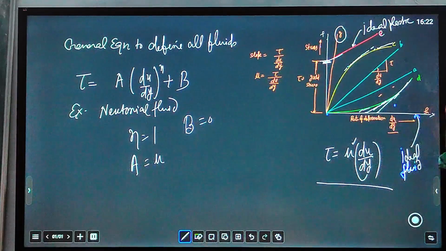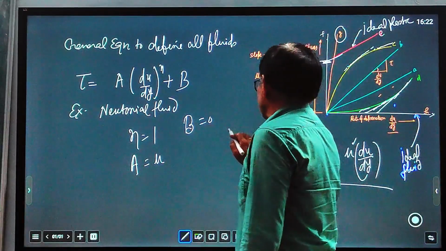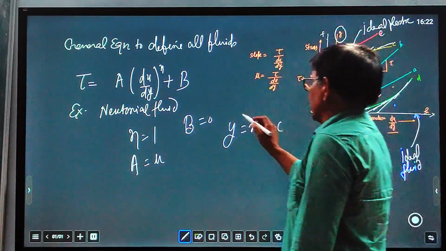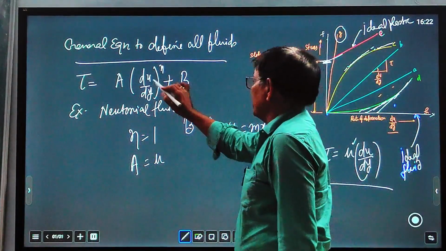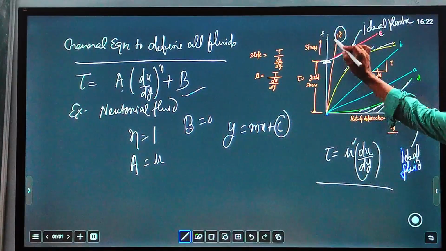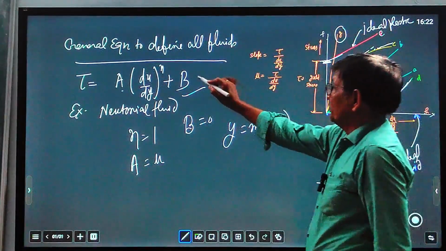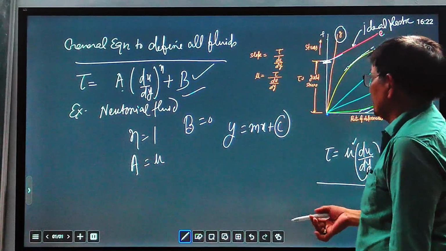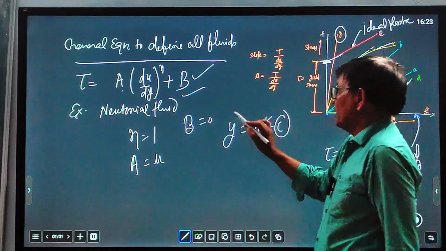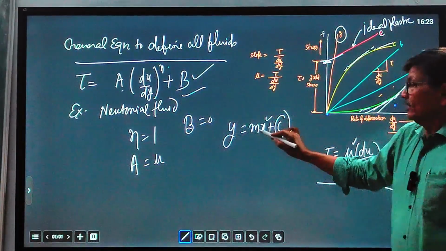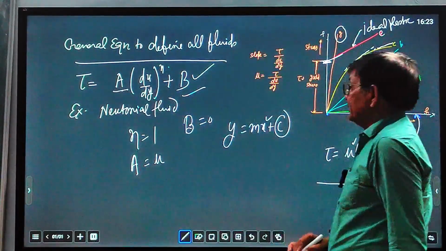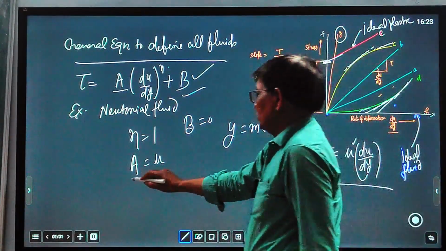You see that there is no intercept. You know that this line can be expressed as y equal to mx plus c, so compare with this equation y equal to mx plus c. This one is m, and here are x and c. The c part here you can see is 0. There is no intercept along the y axis, so c is 0, so B equal to 0. For a Newtonian fluid there is no power, since x here has power 1, so n equal to 1 and m equal to A, that is, A equal to mu. So this is a Newtonian fluid.